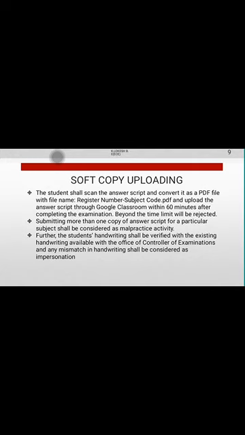So within that 1:30 you need to upload it. Beyond that you can also upload, but in Google Classroom it will show as submitted late. If it is showing like that, your exam will be treated as absent. Within the prescribed time, you have 1 hour to upload your answer sheets. So be in a place where you have sufficient network.